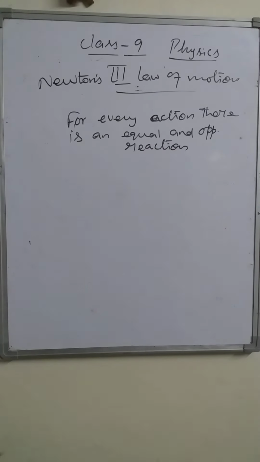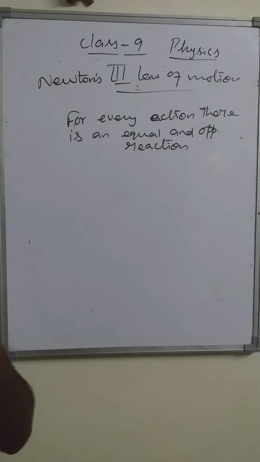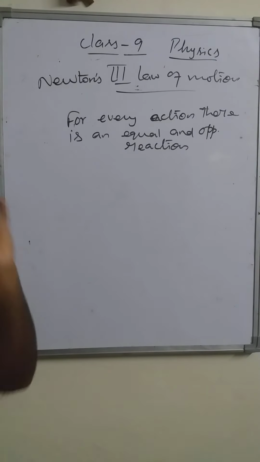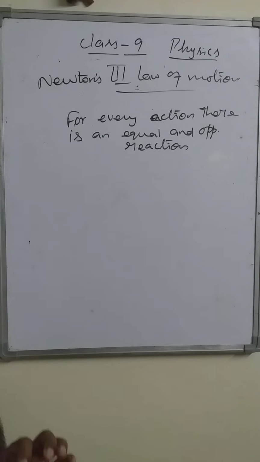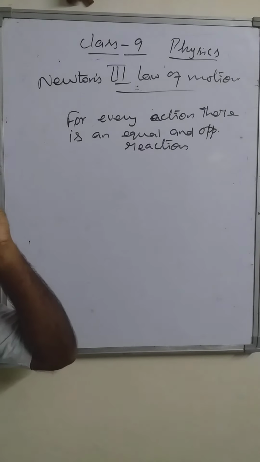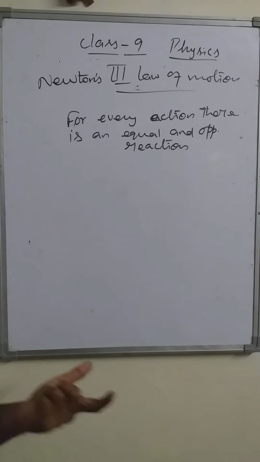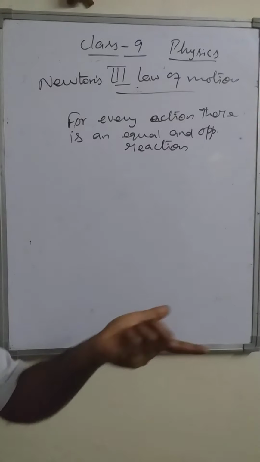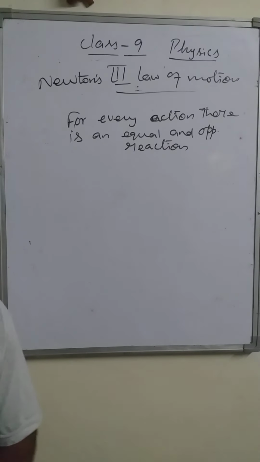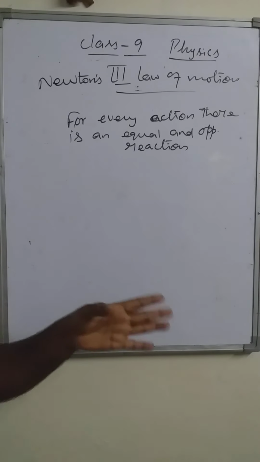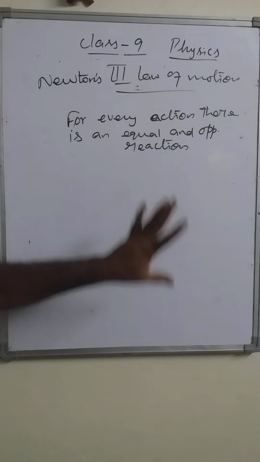So now we have defined all three of Newton's laws of motion: the first law, the second law, and the third law. All three laws mention something about force. The first law gives the definition of force. The second law gives the measurement of force; by the second law, we can measure the force required to be applied on a body. And the third law gives the nature of force which is required.